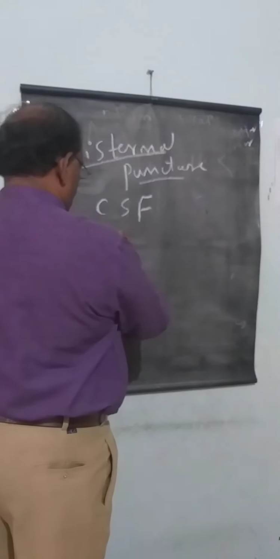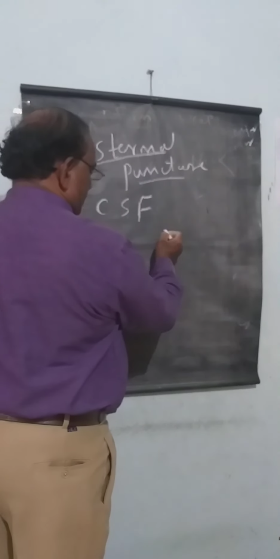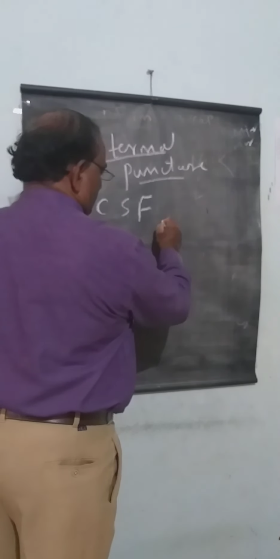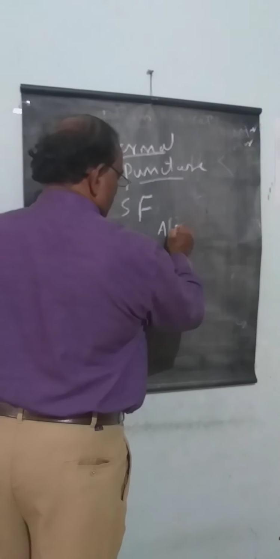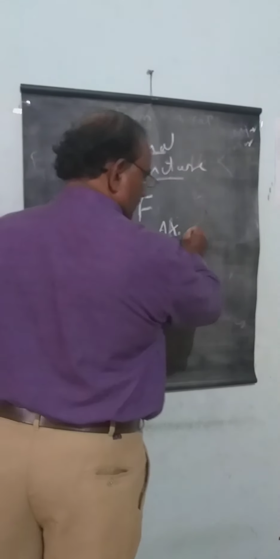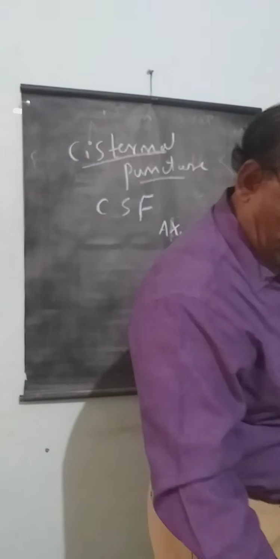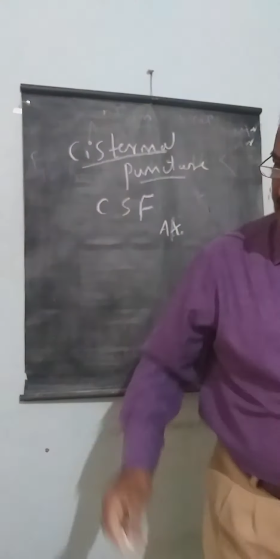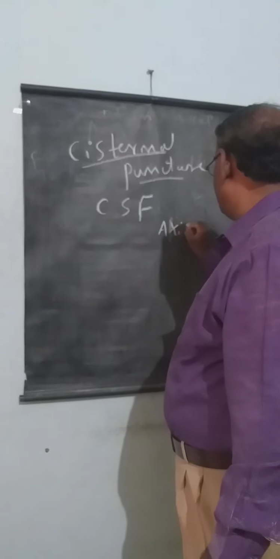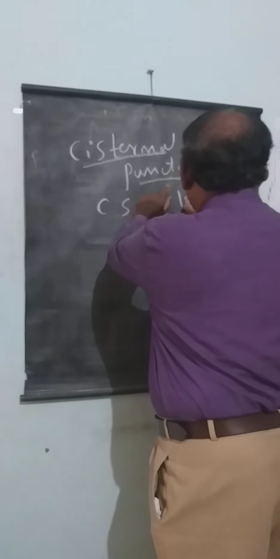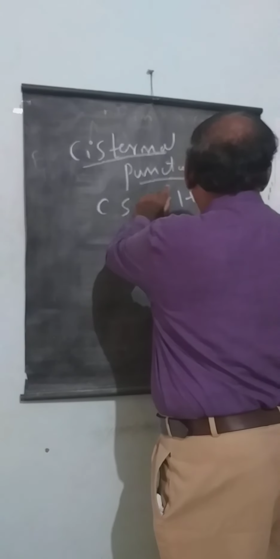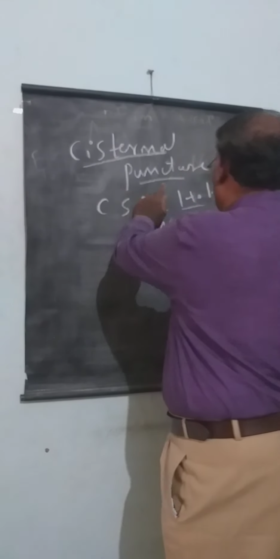The needle is punctured 1 inch above the spine of the axis, that is 1 to 1.5 inches.